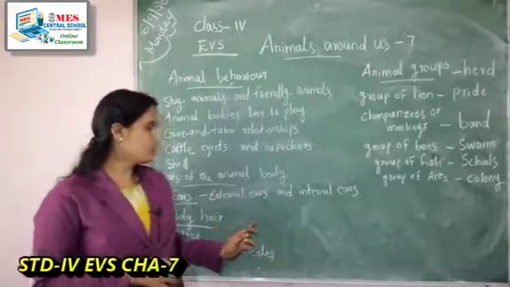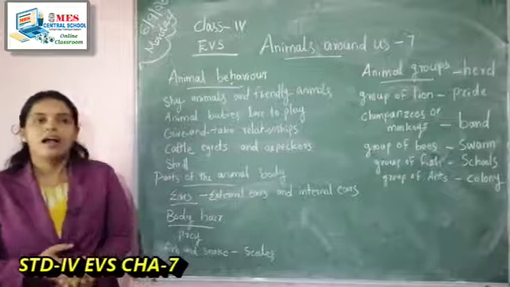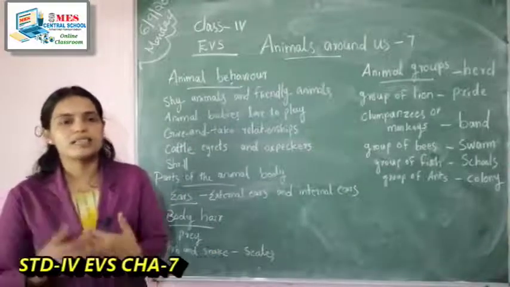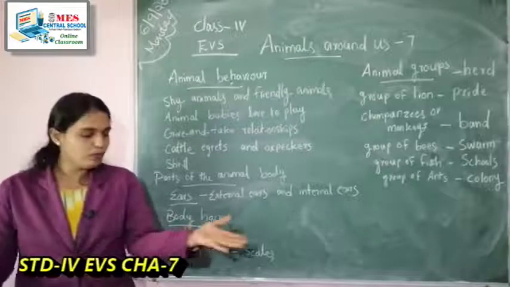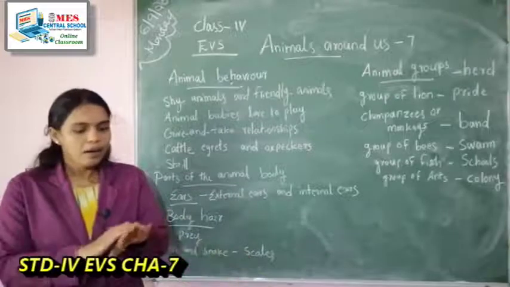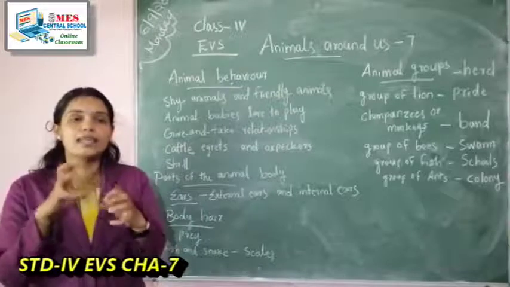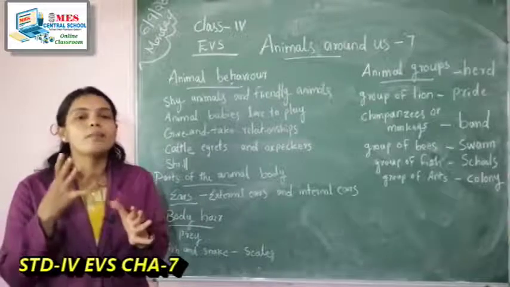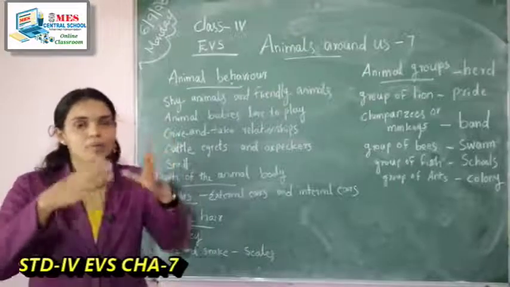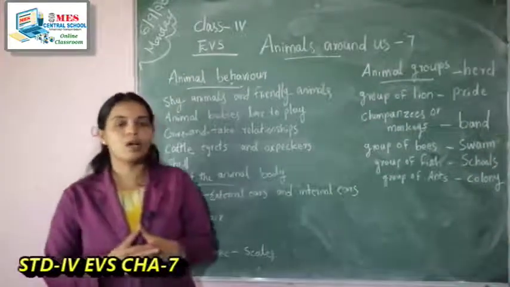Next, body hair. That means we know that all animals' bodies are covered with skin. Our body is also covered with skin. But the animals' bodies are covered with skin and hair also. Hair also we can see on the skin of animals.